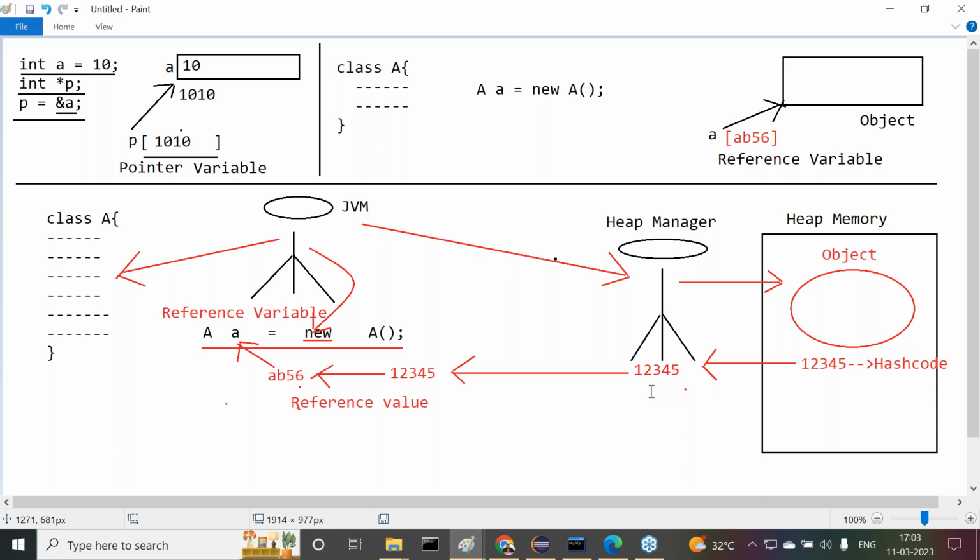Have I used any address location in this total process here? No, no address location here. Now here, this is a hash code value, an integer value. This is the reference value, the hexadecimal form of the hash code. That reference value is assigned to a variable.